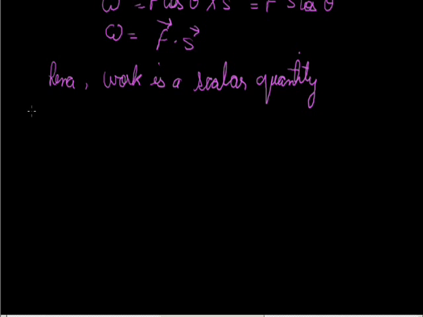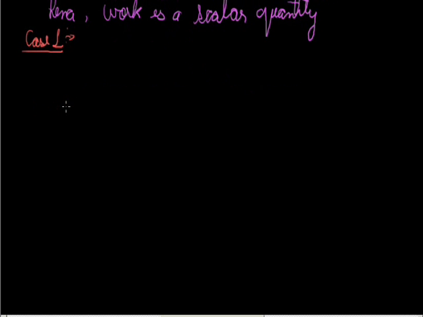Now, let us discuss the first case. In this case, theta becomes 0 degree.